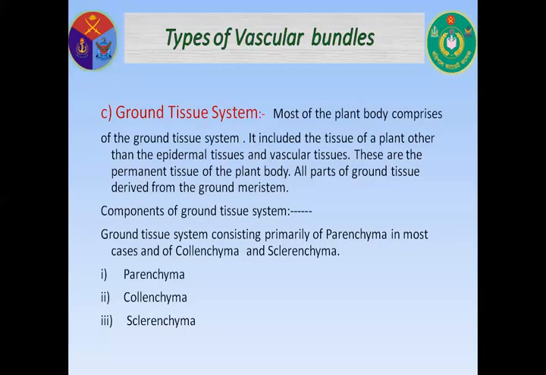Now, medullary ray. The vascular bundles of the dicot stem are separated from each other by radial rows of parenchymatous cells which arise from the central pith and extend up to pericycle. These radial rows of parenchymatous cells are known as medullary rays.